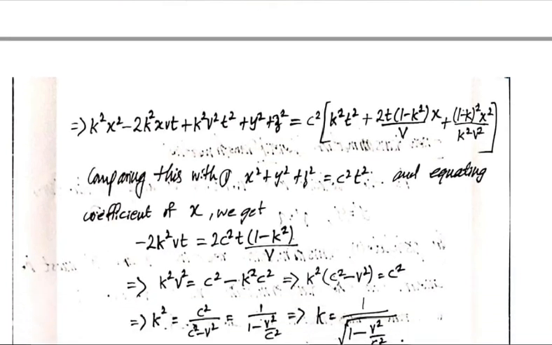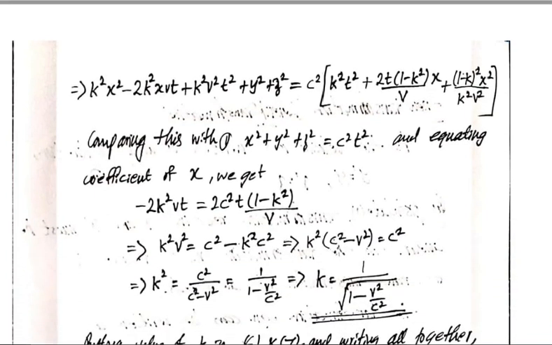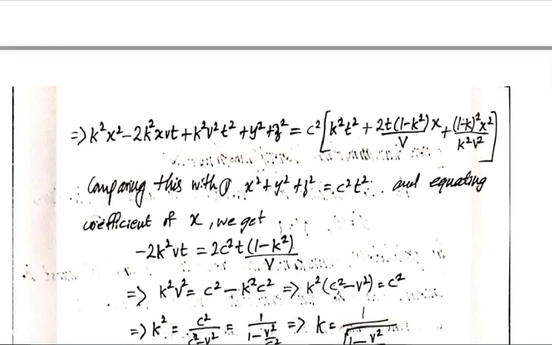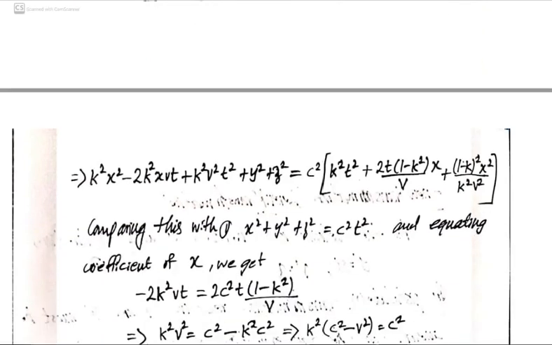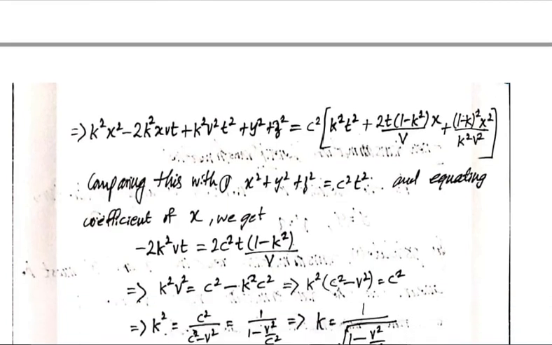Now comparing with equation 1, what is equation 1? It is x square plus y square plus z square is equal to c square t square. We have to transform equation 2 into equation 1. Equation 2 is x dash, y dash, z dash squares is equal to c square t dash square. In that equation we have put the values of x dash, y dash, z dash and t dash, and we obtain another equation. This equation should be equal to equation 1, because equation 1 is the relation connecting the coordinates of the point P in frame S. So equation 1 is x square plus y square plus z square is equal to c square t square.